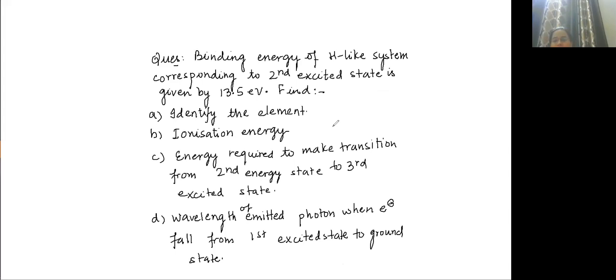The second excited state is given. What do you mean by second excited state? Binding energy means from the excited state N1, the electron is going towards infinity. So second excited state means N1 is equal to 3.